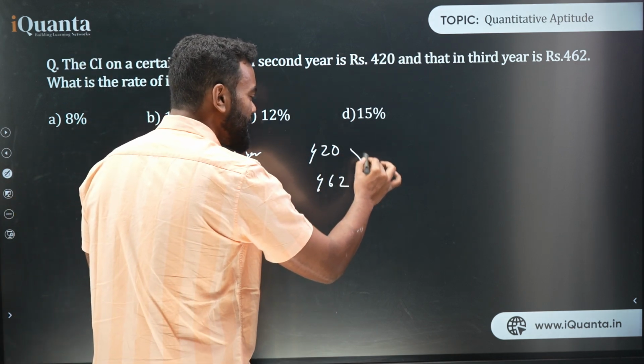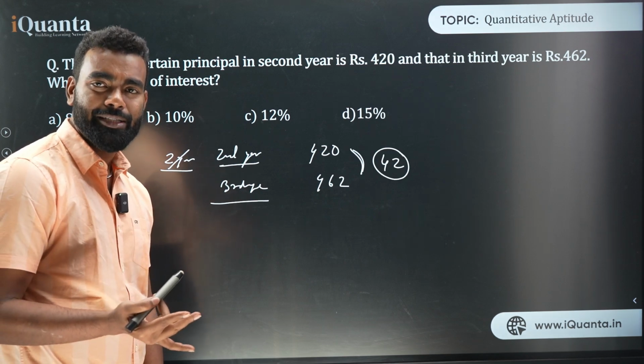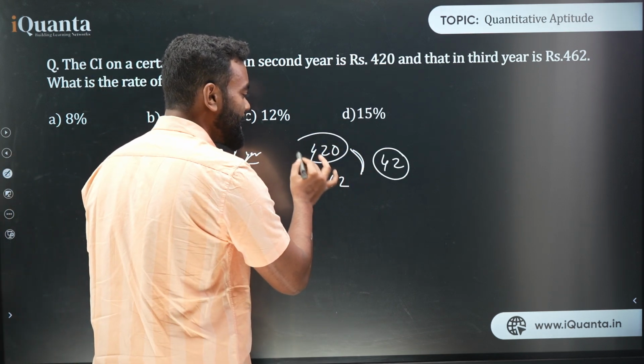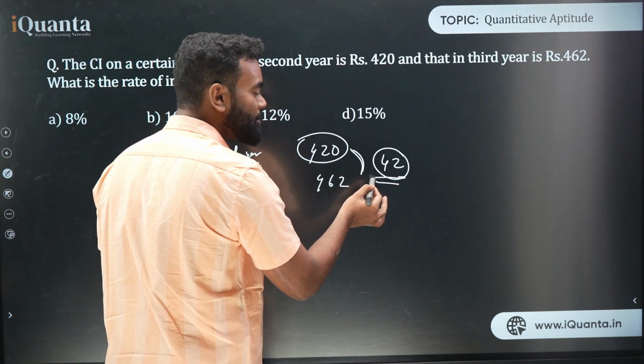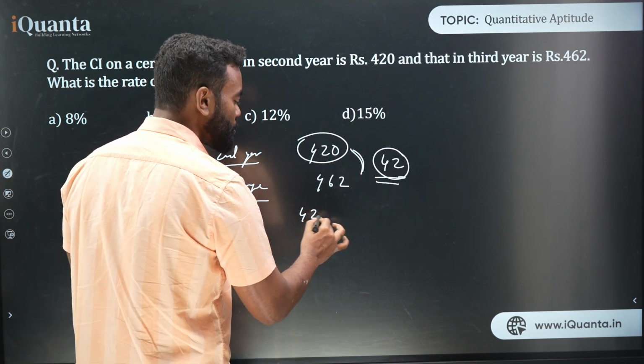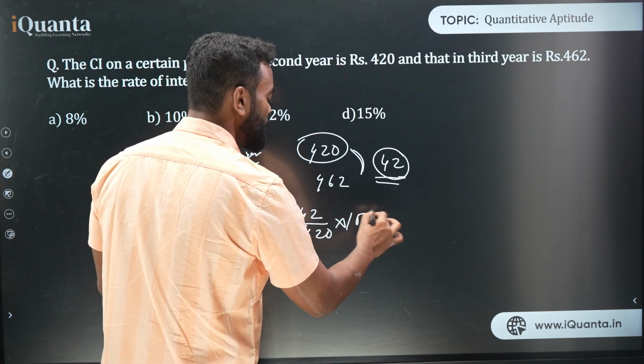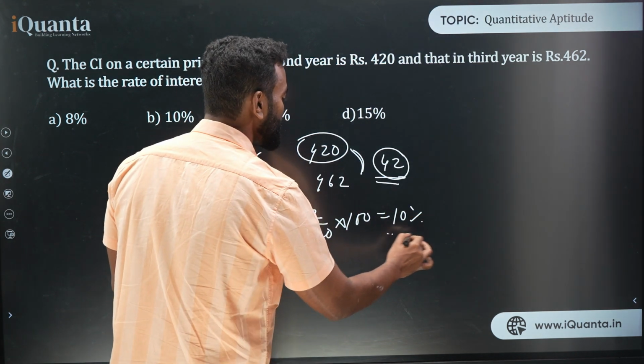Now the increment, this 42 increase, is basically interest on interest. And what is the interest? 420. So this 42 is nothing but the interest on 420. So if 42 is the interest on 420, what is the interest percentage? 42 upon 420 into 100, which is 10%. This is how we can do it logically.